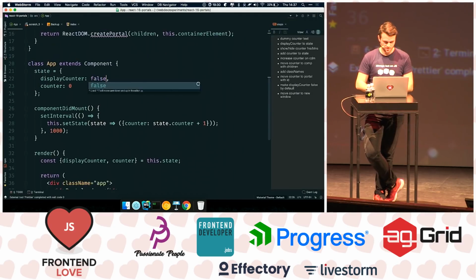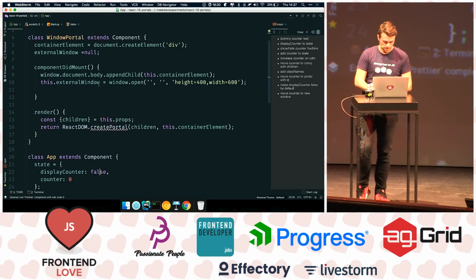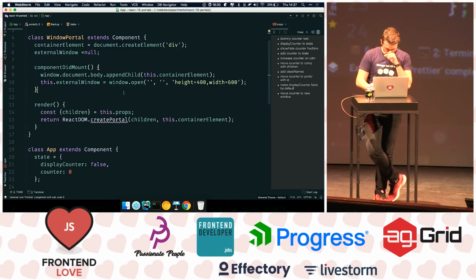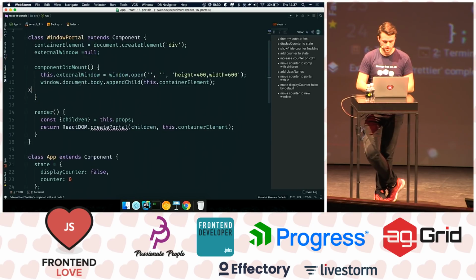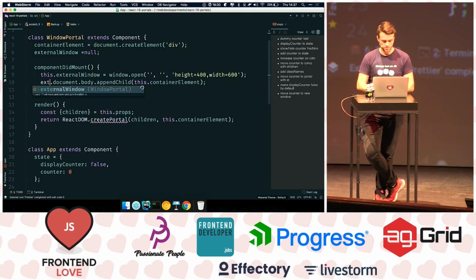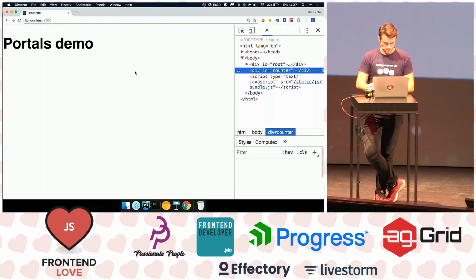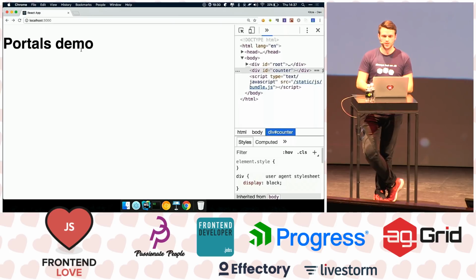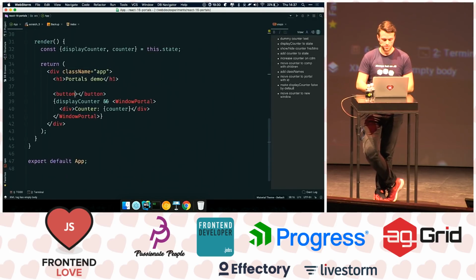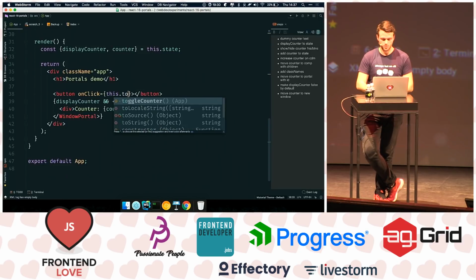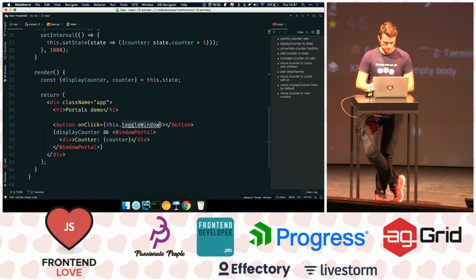Okay, we set it to false because now it opens it by default. And yeah, instead of rendering this to the container element, we can just append it to the window. So what we can do is we can say externalWindow.document. Yep. And now we need a button to actually trigger this component because now it's invisible, right? So I'm going to add a button here. I'm going to say onClick equals this.toggleWindow.